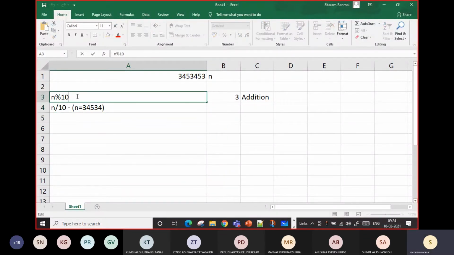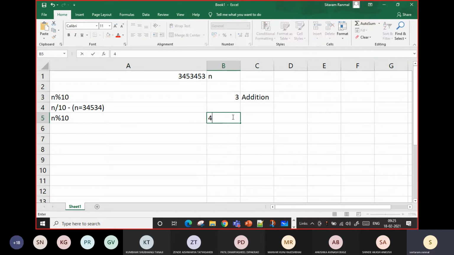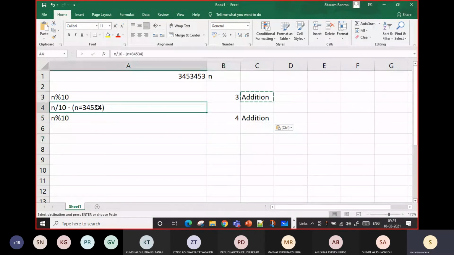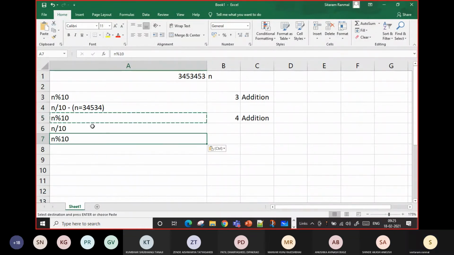Then again you are doing n percent 10, the last digit, so that you will have the 4 and you are adding this number into the addition. Again you are doing n by 10. Again you are doing n percent 10.